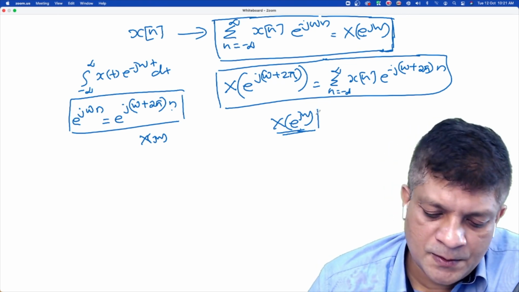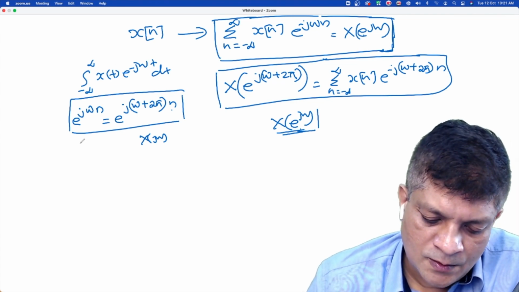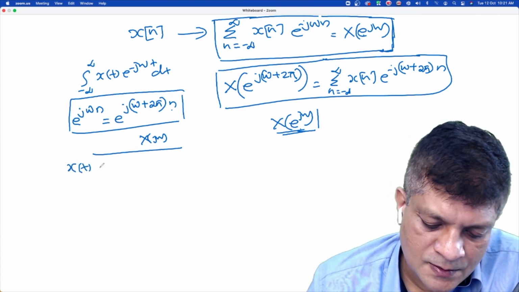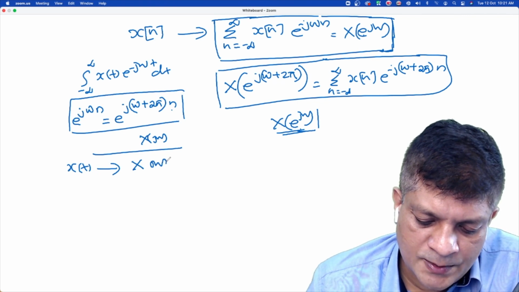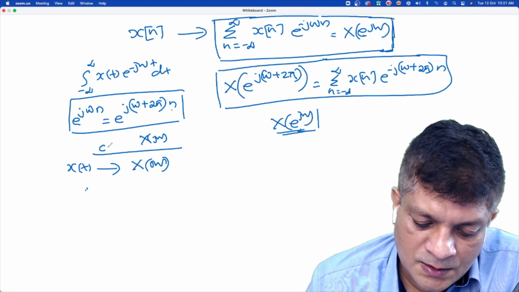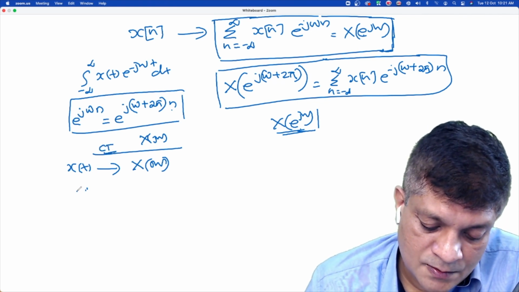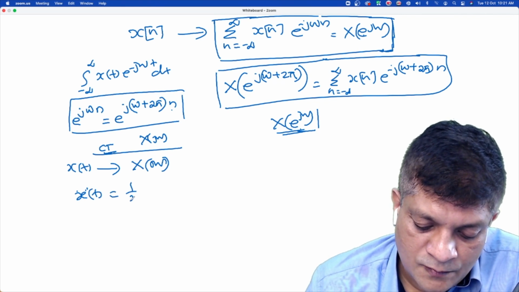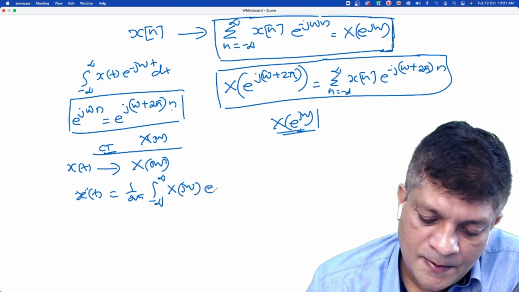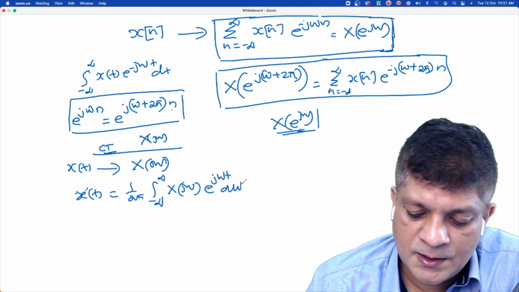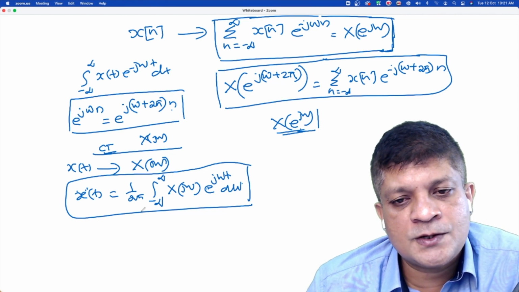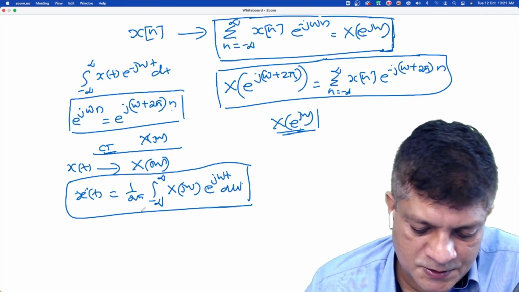So if it is 2π periodic, we can write the inverse Fourier transform. First let me write the inverse Fourier transform for a continuous time signal. If x(t) has Fourier transform X(jω), its inverse Fourier integral is x(t) equal to 1 upon 2π integral from minus infinity to infinity X(jω) e^{jωt} dω. This we have already seen for continuous time signals. Now for discrete time signals also it is a similar expression.